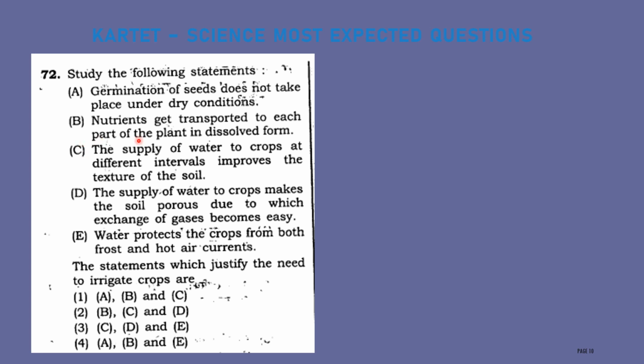Option B, nutrients get transported to each part of the plant in dissolved form. Yes, this is the correct one. Nutrients get transported throughout the plant body, and it occurs in the dissolved form. This is also correct. Third option, the supply of water to crops at different intervals improves the texture of the soil. The structure of the soil does not depend upon the supply of water. Therefore, this statement is wrong.